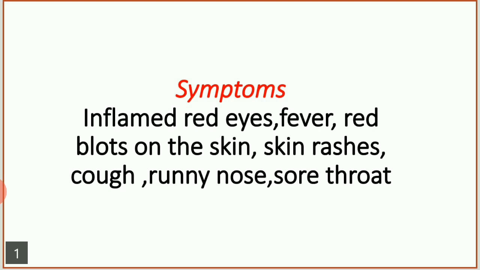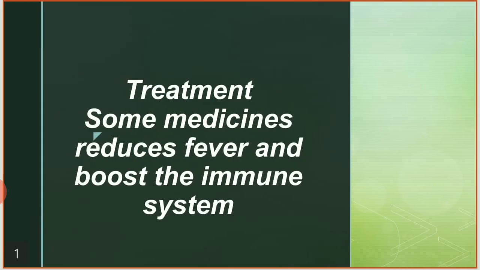So let us see some of the treatments. What treatments are given for measles? Here you should understand that there is no specific medicine for the measles.